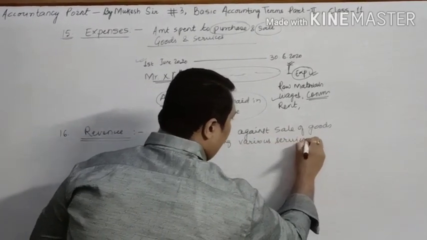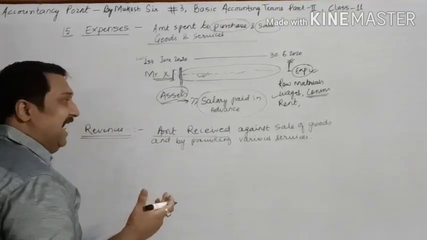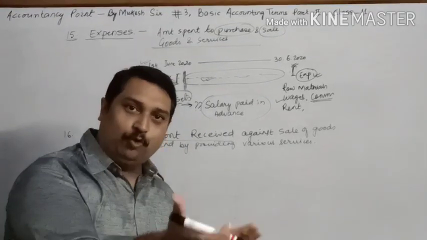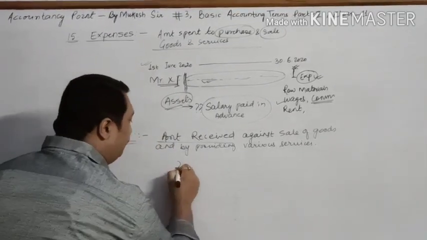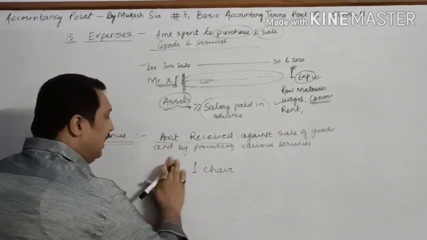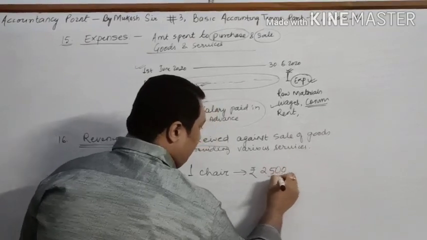Like, suppose I deal in furniture and I have sold goods. Suppose I sold one chair, and by selling it I have earned rupees 2,500.